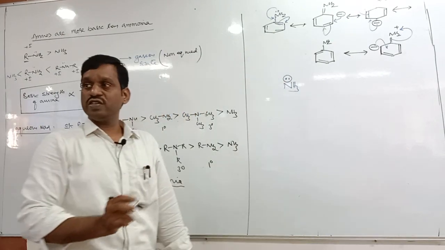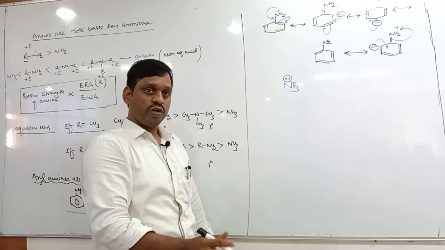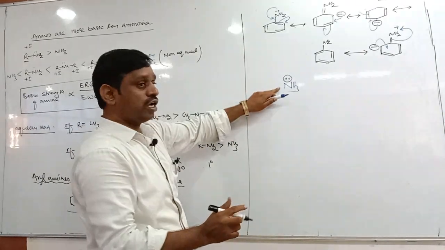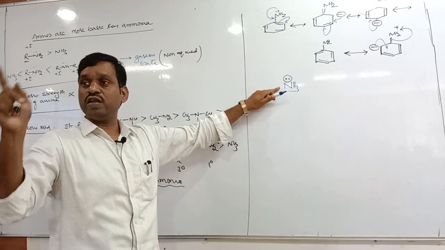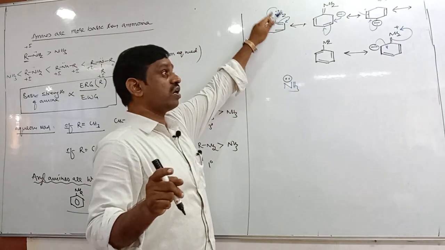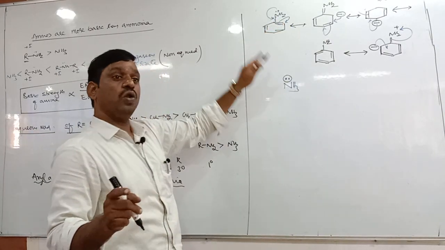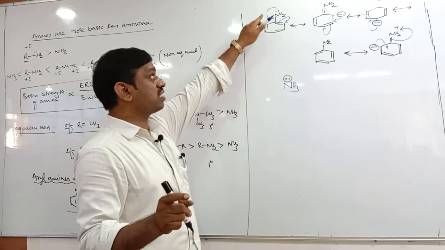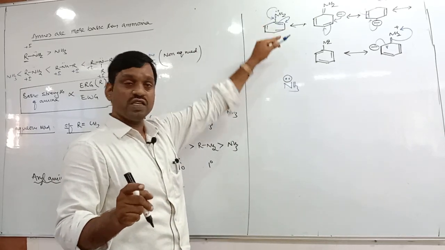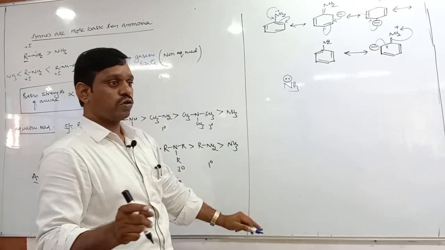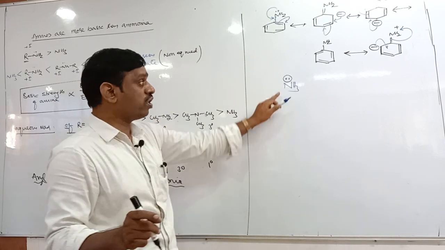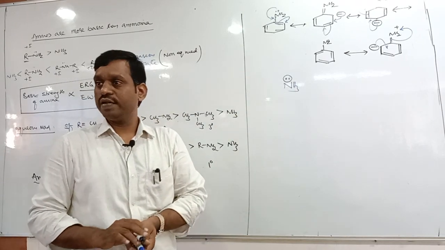Since they are localized, they are ready to donate. Therefore, even though aniline and ammonia both have one lone pair each, in aniline the lone pair is delocalized, in ammonia it is localized. So the availability is less in aniline and more in ammonia. Therefore, which is more basic? Ammonia is more basic than aniline.